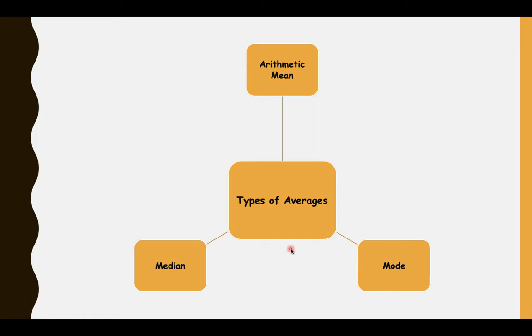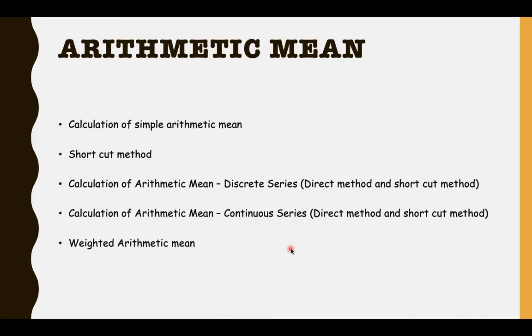Types of average: arithmetic mean, median, and mode. But in this video, we will try to understand different formulae for mean. We will ponder on calculation of simple arithmetic mean, shortcut method, calculation of arithmetic mean for discrete series, calculation of arithmetic mean for continuous series, and weighted arithmetic mean.